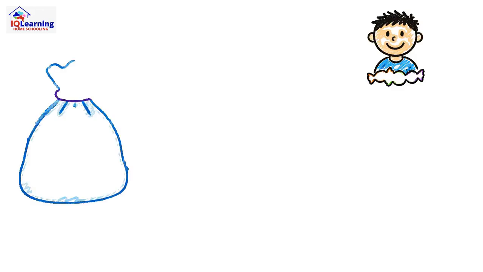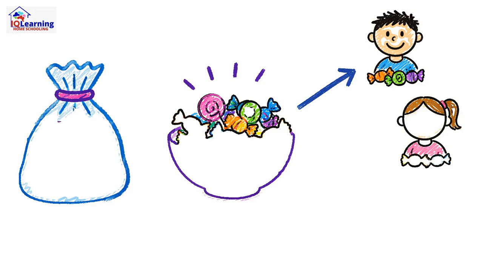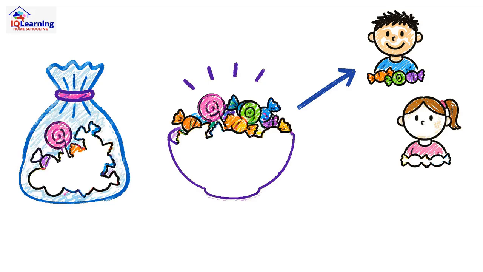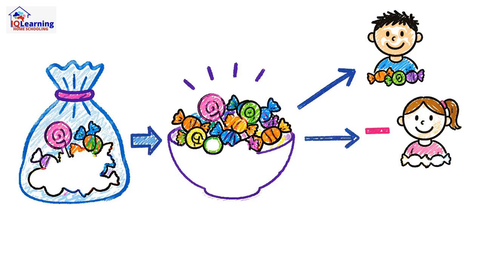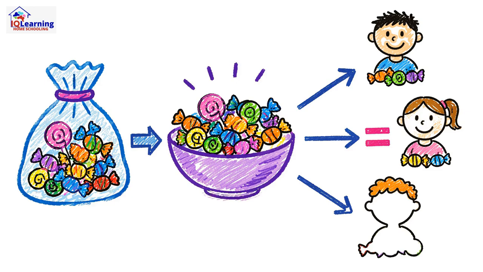Ever tried to split a bag of candy so everyone gets the same amount? That idea of fair sharing is exactly what mathematicians call the mean, or what we usually call the average. It's one single number that tries to represent a whole group of data, whether it's test scores, goals in a game, or the temperature outside.